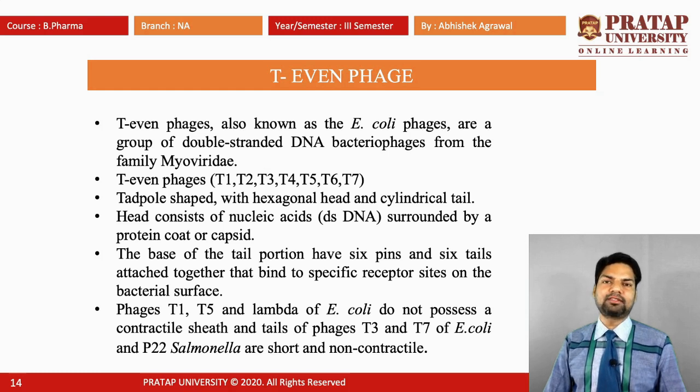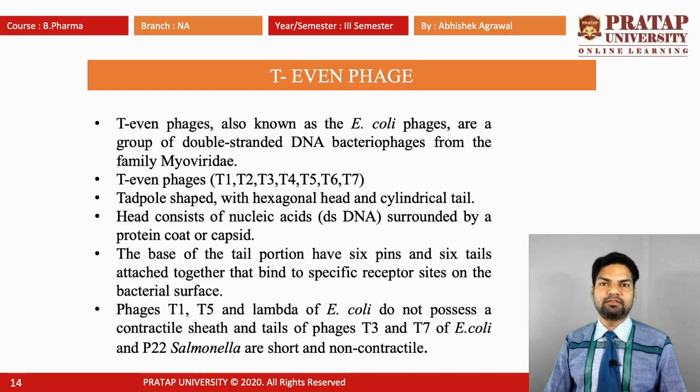The head consists of the nucleic acid such as DNA or RNA and is surrounded by the protein coat or the capsid. The base of the tail portion has 6 pins and 6 tail fibers attached together that bind to a specific receptor site on the bacterial surface.